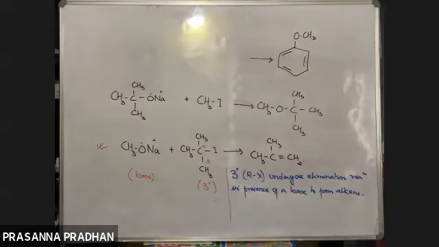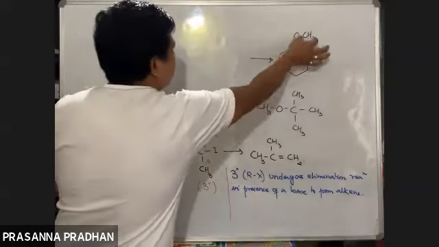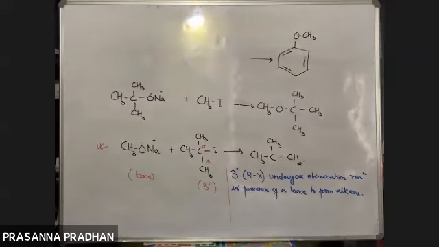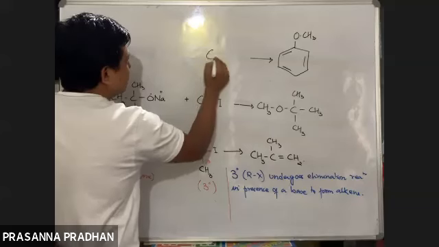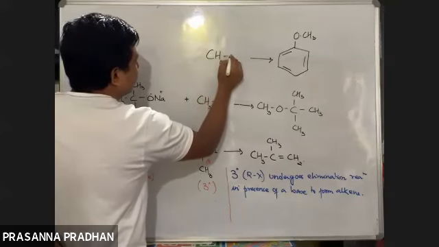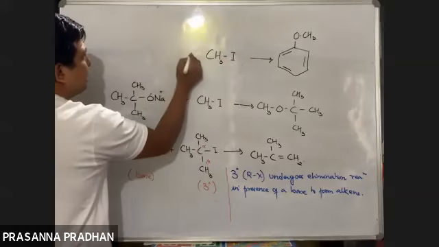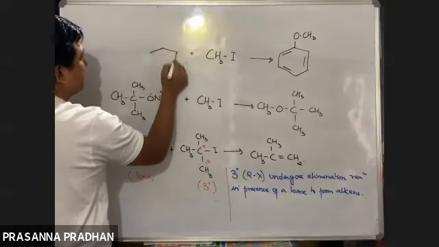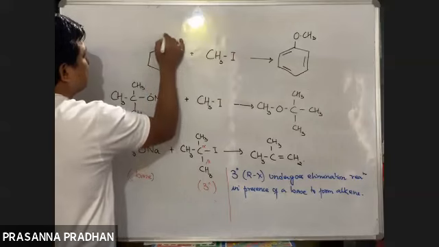Now you should know. One R part is the phenyl group, the other R part is methyl. Which one is the smaller alkyl group? Methyl. So the small alkyl group must come from the alkyl halide, and I'll be using sodium phenoxide as the alkoxide.